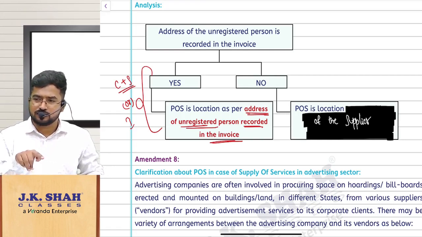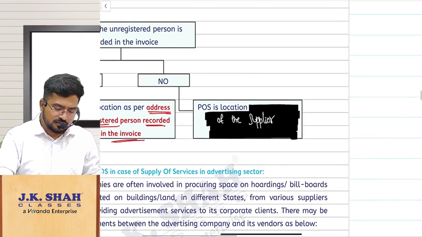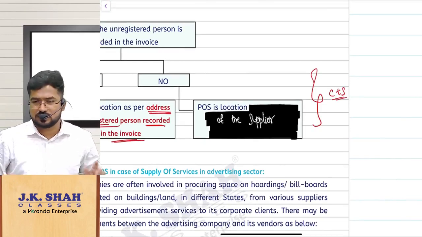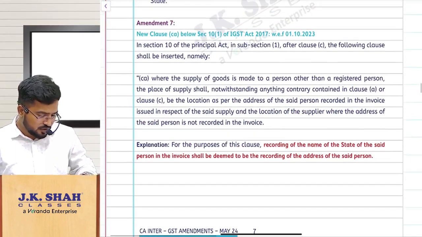Interstate supply? IGST. But in this case what will happen? Always CGST plus SGST only, or always CGST plus UTGST. Correct? So that will be the scenario. Hope you have understood that. So the concept is simple.